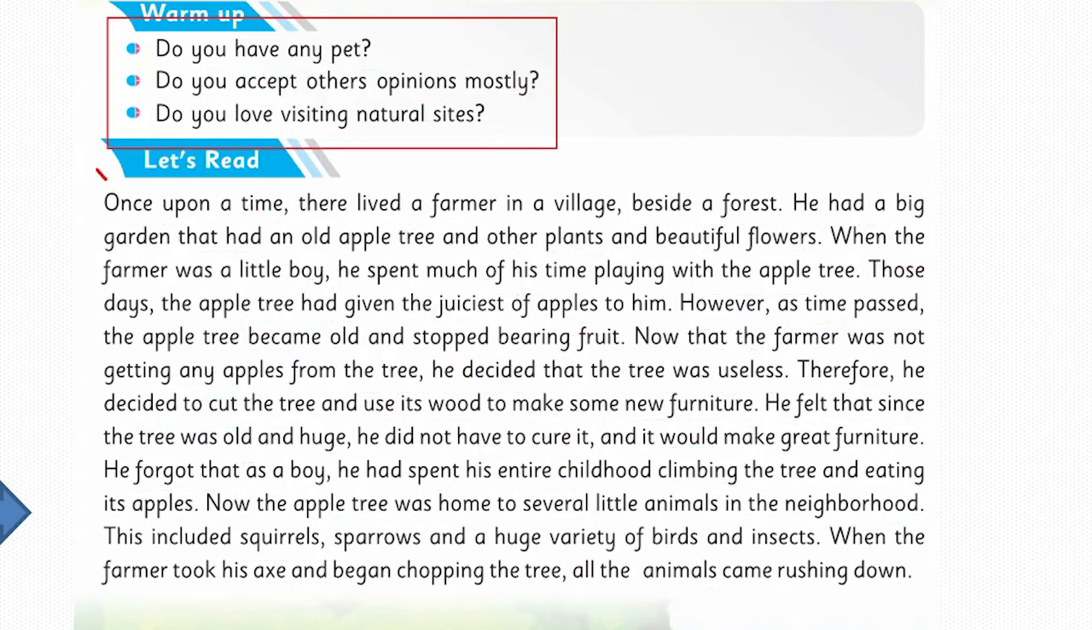So in this paragraph, what we have read is that there was a time when a farmer lived in a village beside a forest. He had a big garden in which he had an apple tree and other plants, beautiful flowers. When he was a little boy, he spent much of his time playing with the apple tree. The apple tree had given the juiciest apples to him. But as time passed, the apple tree became old and it stopped giving fruits. So the farmer decided that the tree is old and huge and has no use now, so I have to cut it and make great furniture of it.